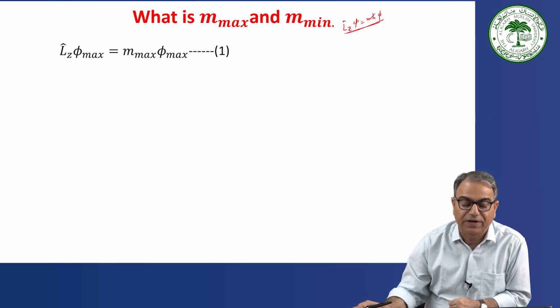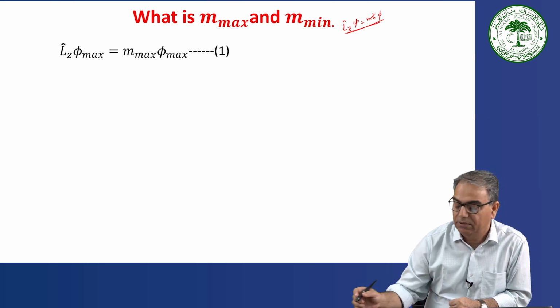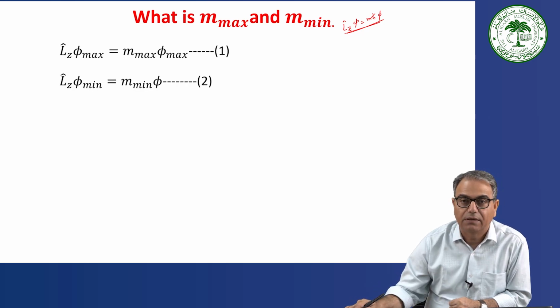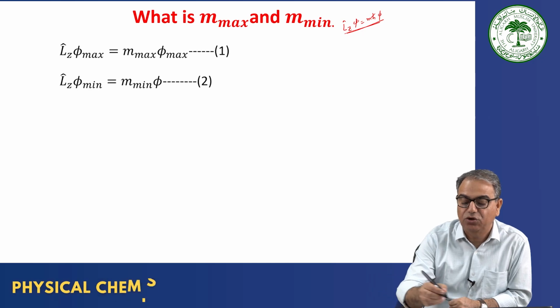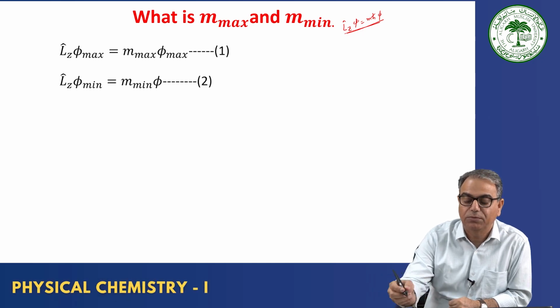If we suppose phi to be maximum, then the m also should be maximum. Okay, h cross is omitted because h cross is the atomic unit, so in atomic units you can write LZ phi is equal to m phi.